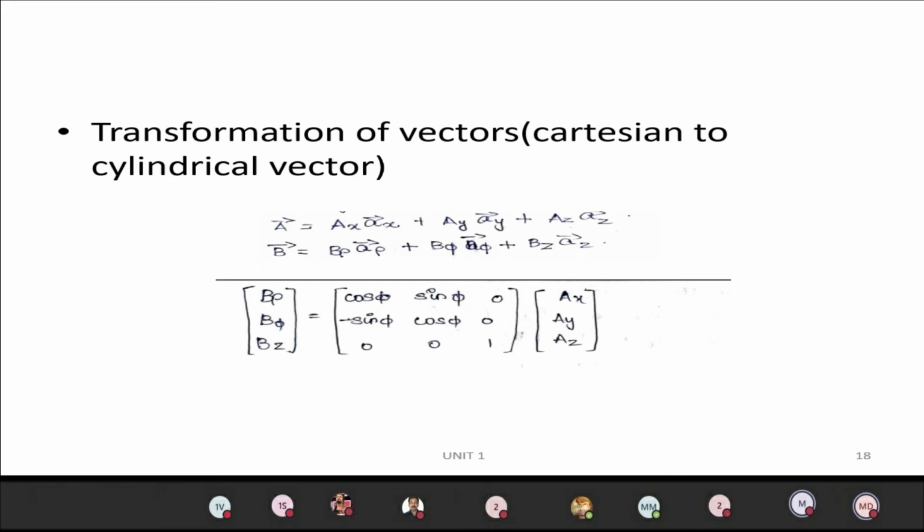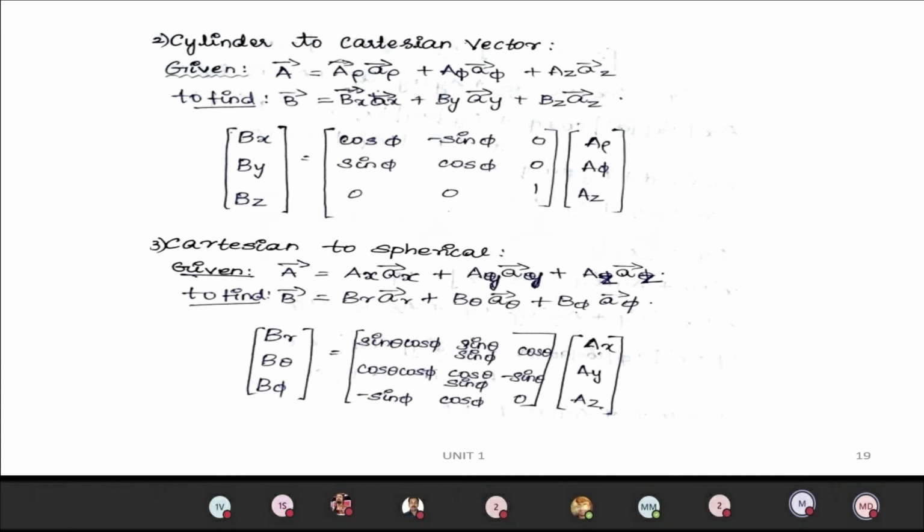So for that, the problem will give you ax, ay and a row coefficients. We have to find out b row, b phi and bz. We have to use this matrix with the cos and sin terms here: cos phi, sin phi, 0; minus sin phi, cos phi, 0; then 0, 0, 1. Similarly we have 6 conversions. You can see the matrix here. You will see 6 conversions.